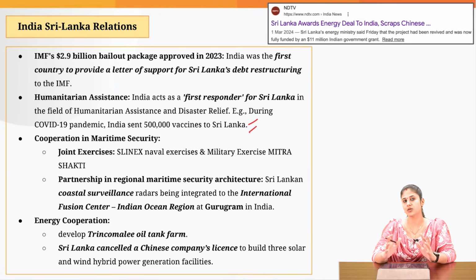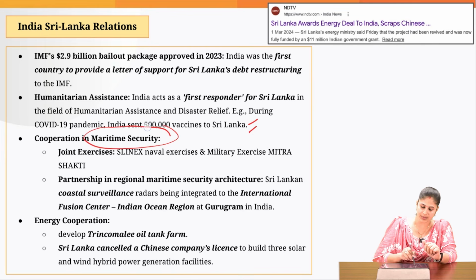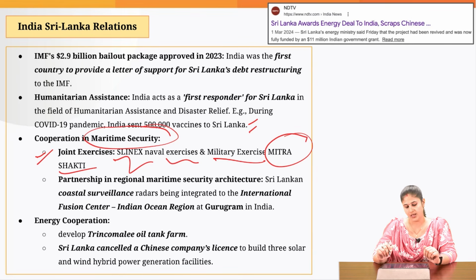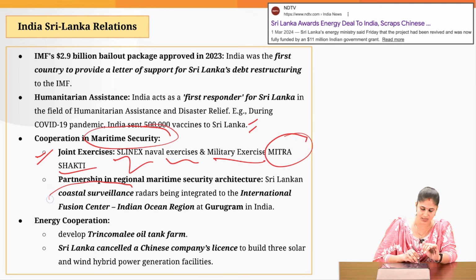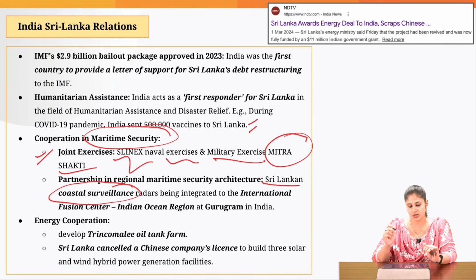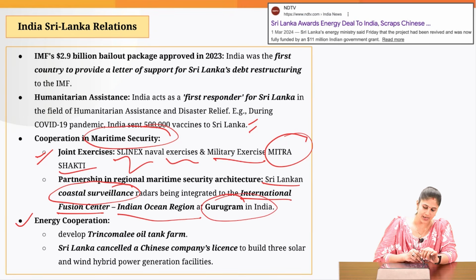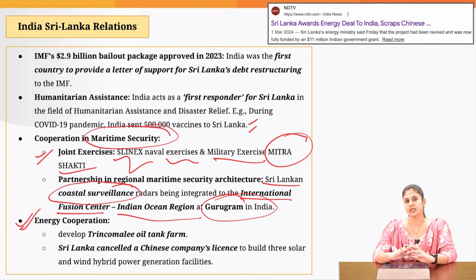The two countries are also collaborating when it comes to maritime security. We have joint exercises like SLINEX, which is a naval exercise, and we also have a joint military exercise, Mitra Shakti. Then the two countries are collaborating when it comes to coastal surveillance. So Sri Lankan coastal surveillance radars are being integrated with the International Fusion Center of the Indian Ocean, which is situated at Gurugram in India. We are also seeing increasing cooperation in the energy security area.